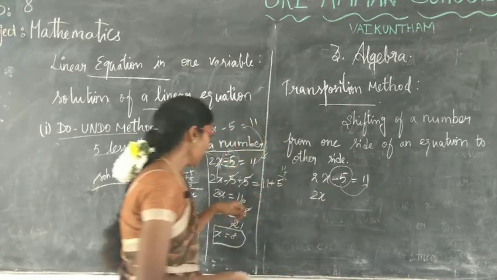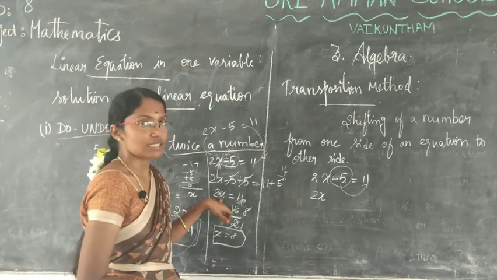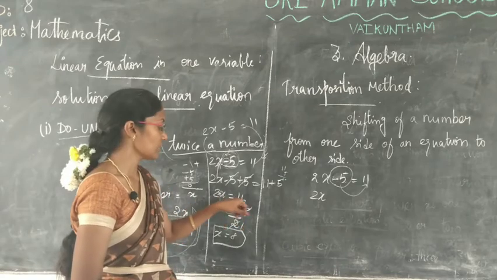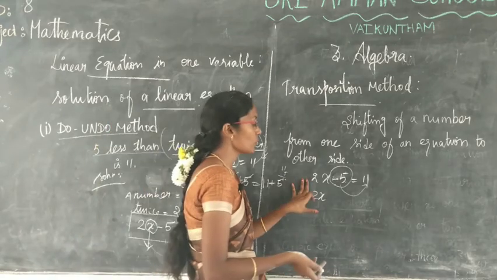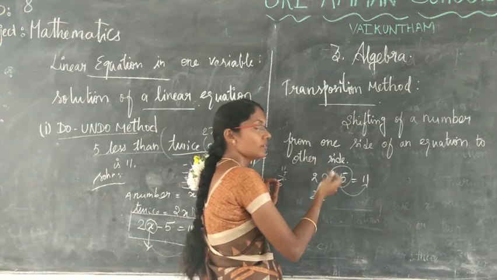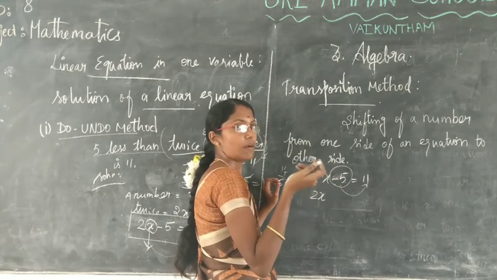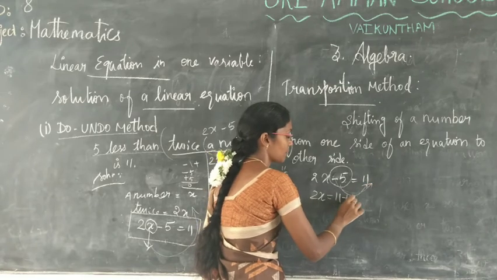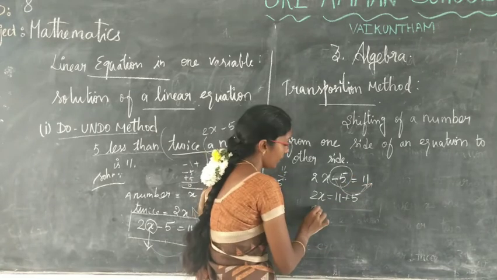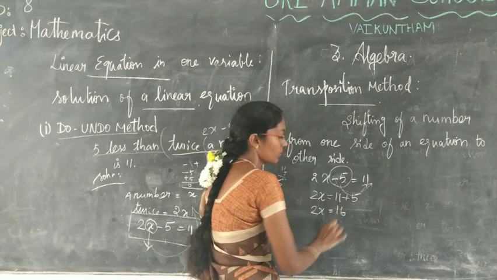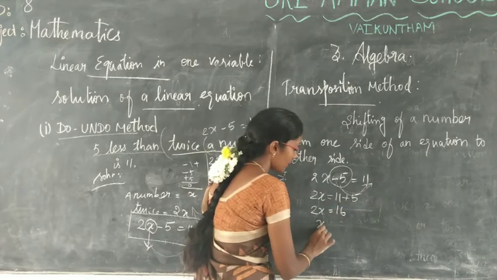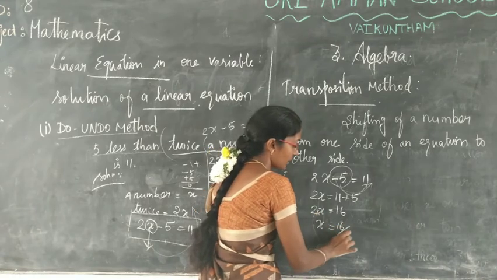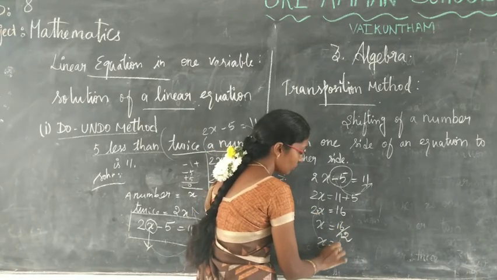Multiply changes into divide, and likewise the minus sign changes into plus. So 11 plus 5, 2x equal to 16. Multiply comes over as divide, so x equal to 16 divided by 2. So x equal to 8.